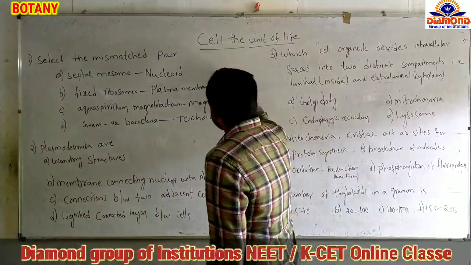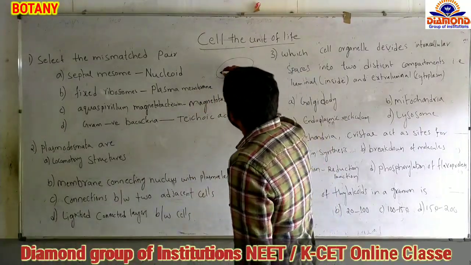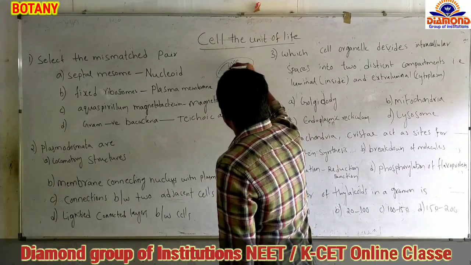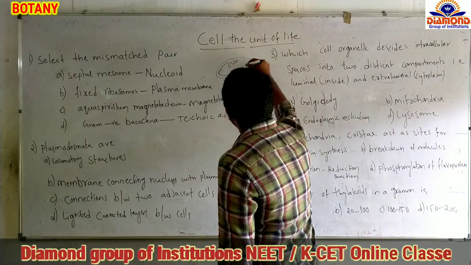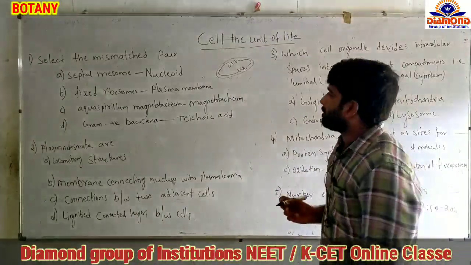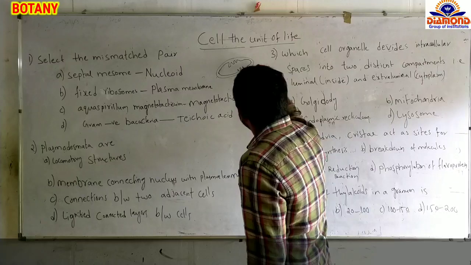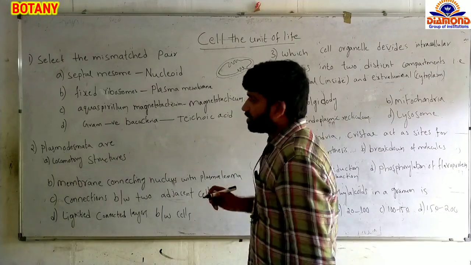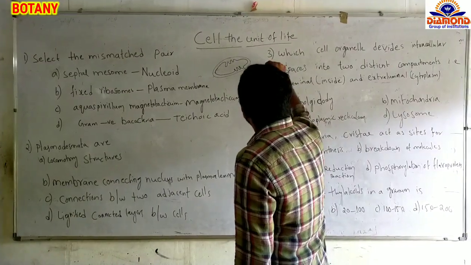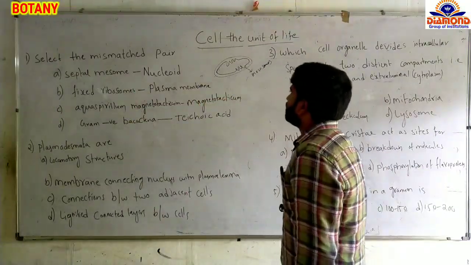Mesosomes are specialized structures that we are seeing in bacteria. Those mesosomes are involved in respiration because in bacteria mitochondria is absent. The plasma membrane, or inner membrane, can undergo a number of foldings. Those foldings we call mesosomes. So here, septal mesosomes.